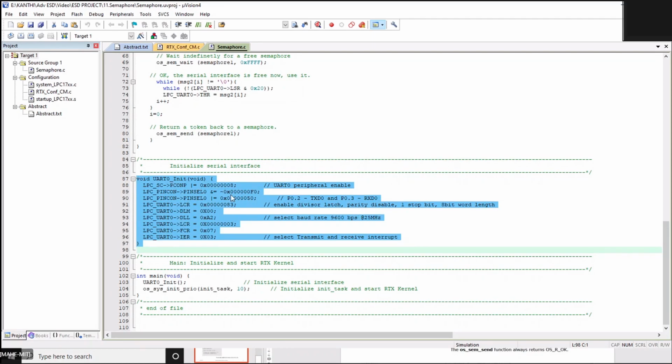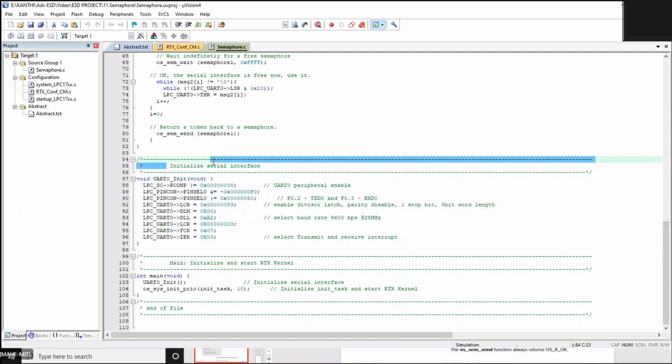Every time you will be giving all these; it is part of the code. Without it you will not be able to communicate through UART, because this is the initialization of the serial interface, by giving certain values for the baud rate, latching the DLAB bit, and selecting the TX, RX, etc.